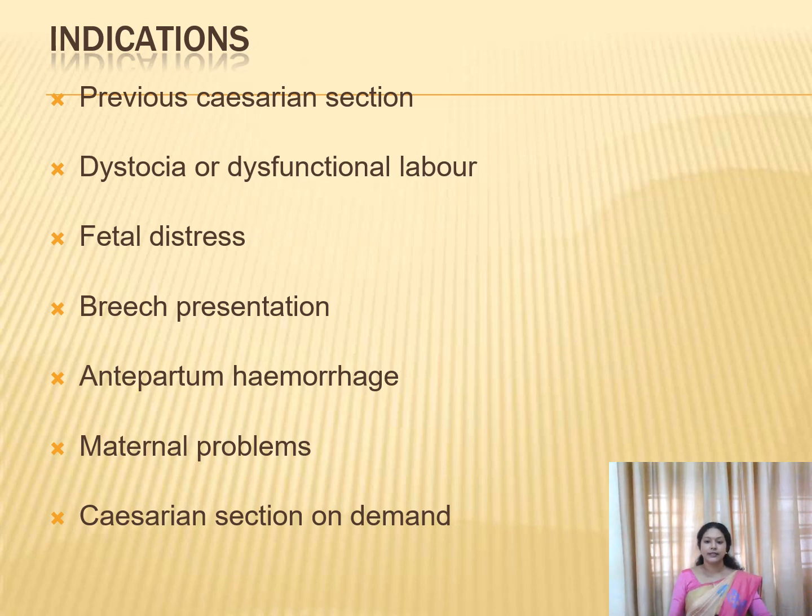And another reason is fetal distress. During the course of labor or during pregnancy, at any time, if fetal distress develops, you can go for cesarean in order to save the life of the baby. And breech presentation. In the case of breech presentation, normal delivery is possible, but in order to avoid complications and to avoid the risk, nowadays people go for the cesarean. And another one is antepartum hemorrhage, bleeding or excessive hemorrhage before the delivery of the baby. In that case also we can go for the cesarean section.